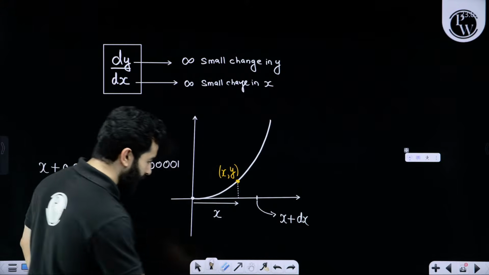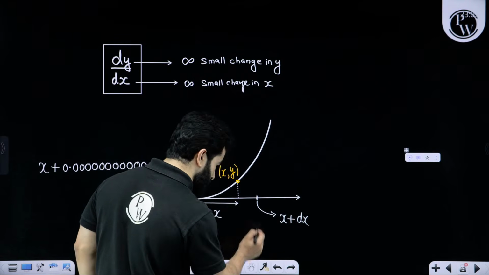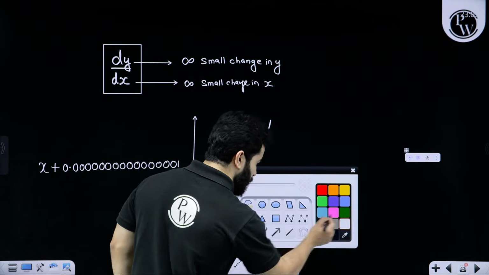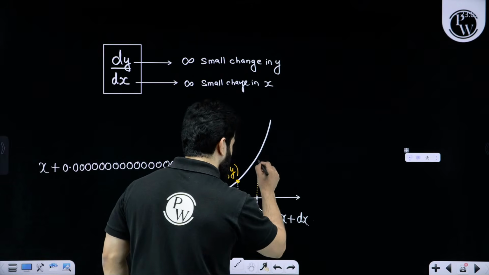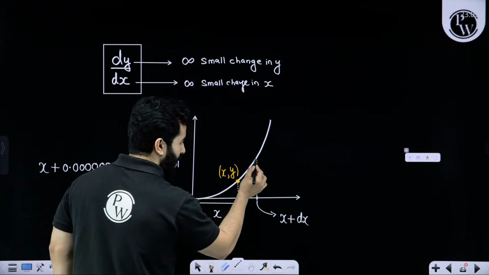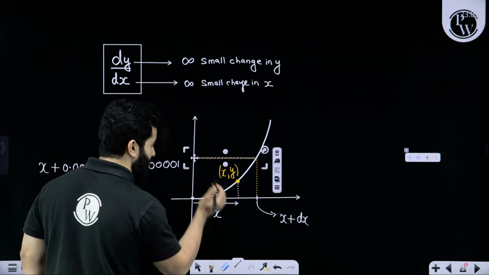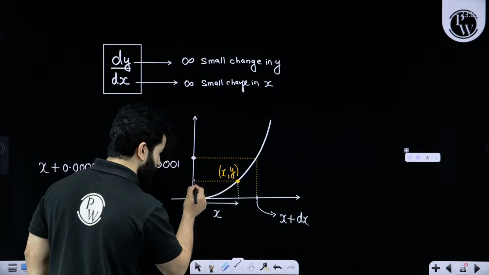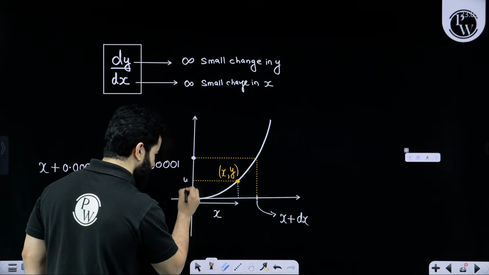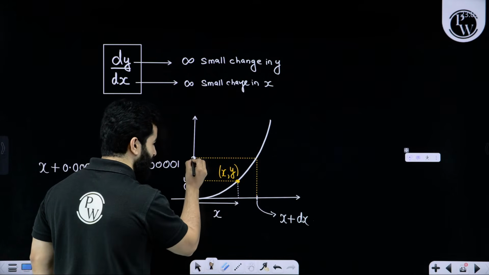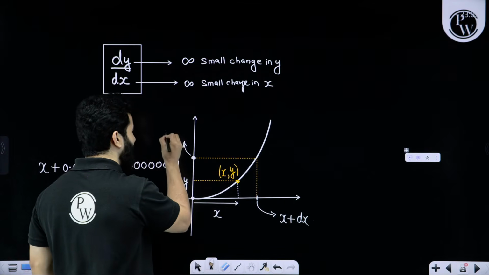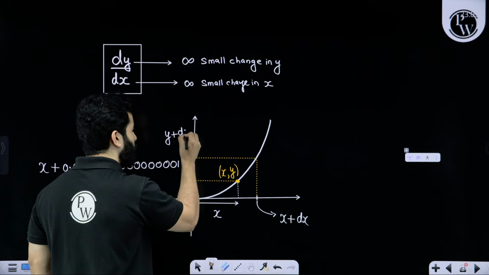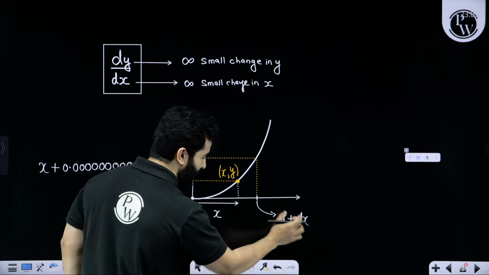So if you have an infinitely small change in x, with respect to this x you are going to have a different y also. This was your initial y, this was your x. Now this point is y plus dy, and this is x plus dx.